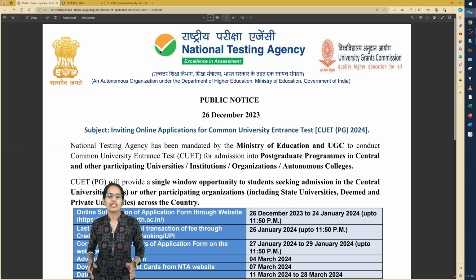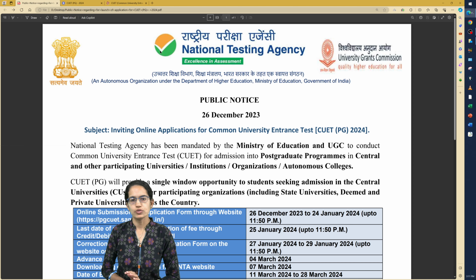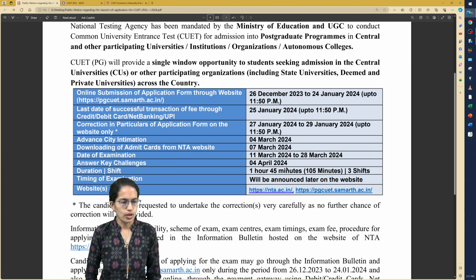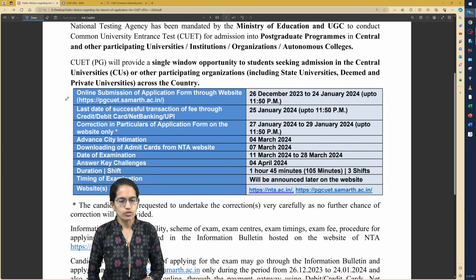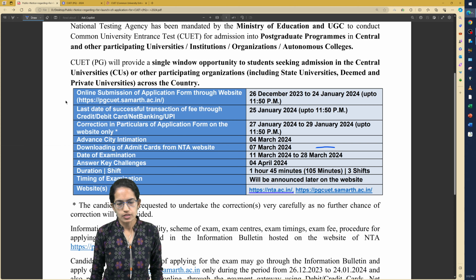Welcome. So the notification for the Common Universities Entrance Test Postgraduate Examination has been released. Now the forms are available from 26th of December. You can fill those online and those would be available till 24th of January. So that's the last date to fill the form. Now the most important thing is the exam is from 11th March to 28th March.